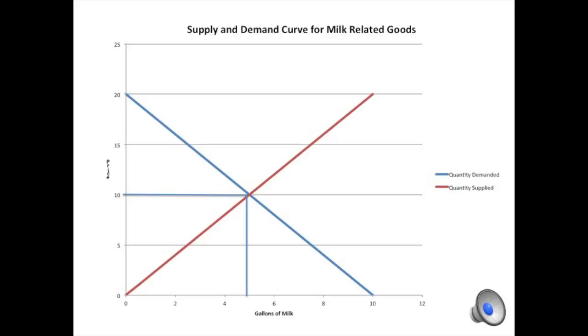buy milk. So the equilibrium price on this graph is $10 for 5 gallons of milk. Remember, we started at $12 for 6 gallons of milk. Although the price per gallon is the same, the quantity and price has come down.